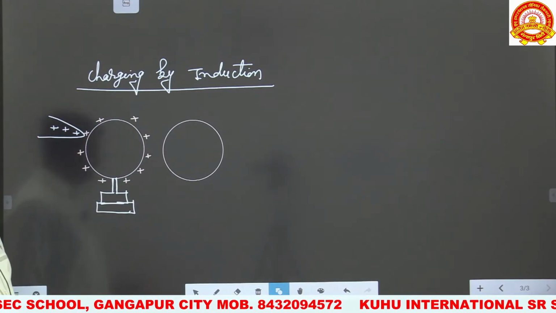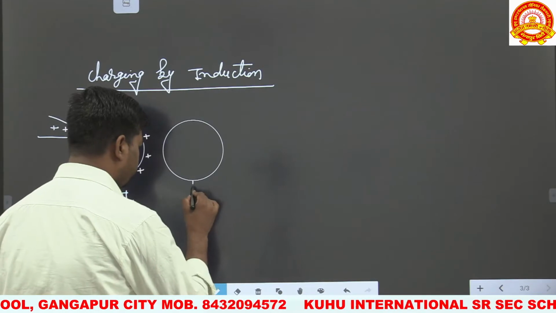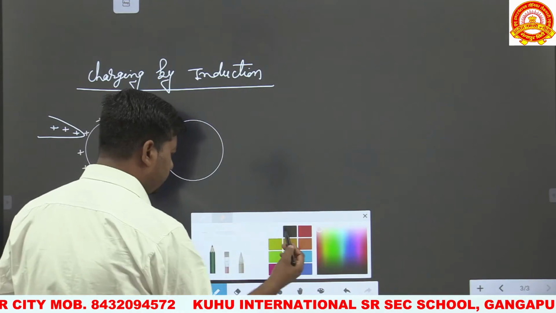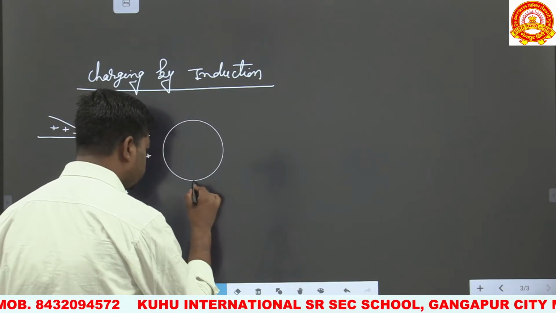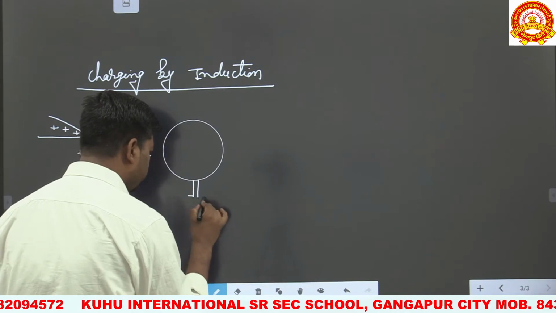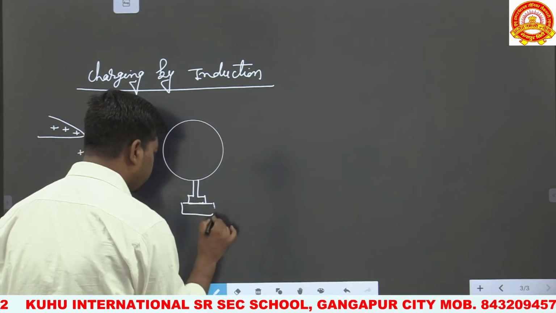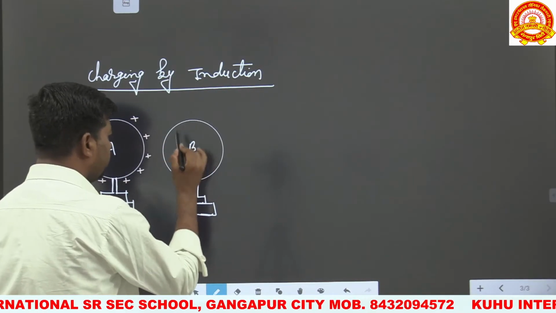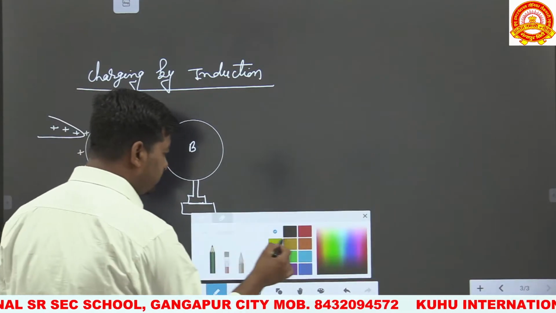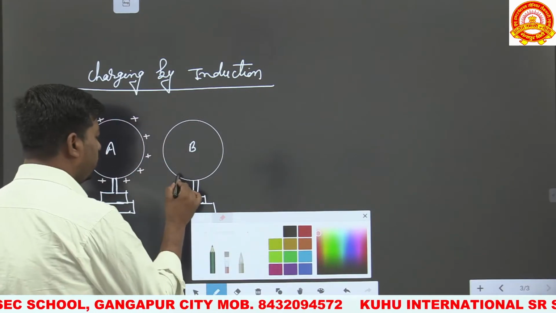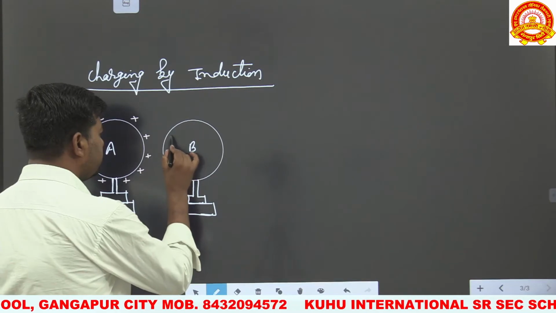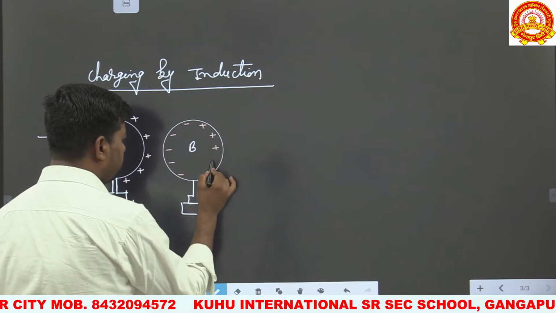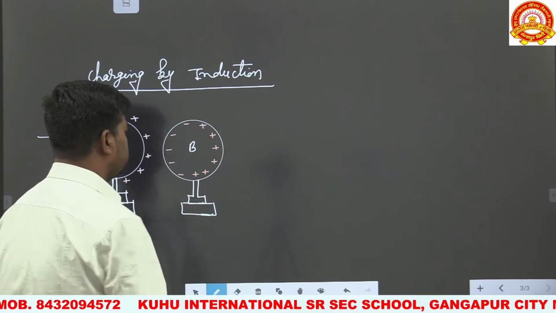Another uncharged body is placed near to this charged body. So whenever an uncharged body is placed near to the charged body, then in this method, the surface of the uncharged body, this is body A and this is body B, which is facing the charged body acquires opposite nature charge of the charged body, and the surface of the uncharged body which is away from the charged body acquires the same nature charge as the charged body.